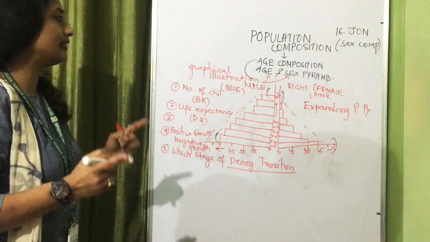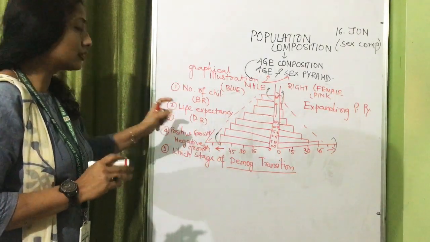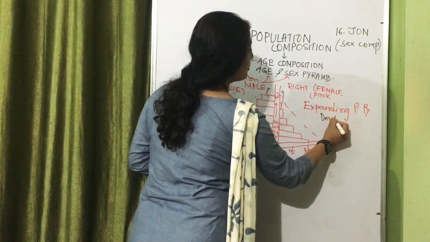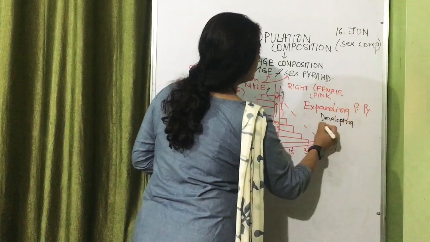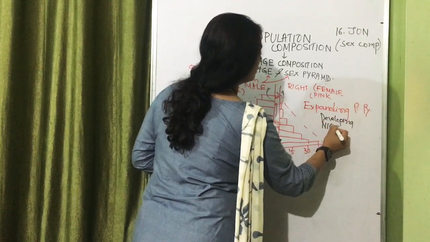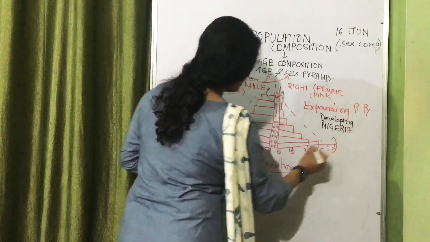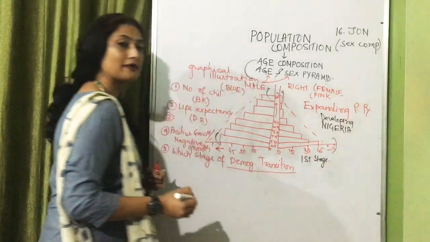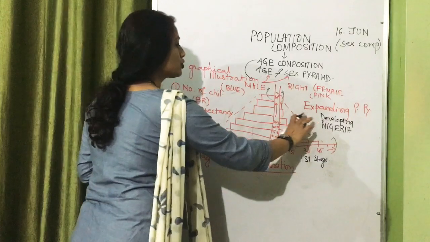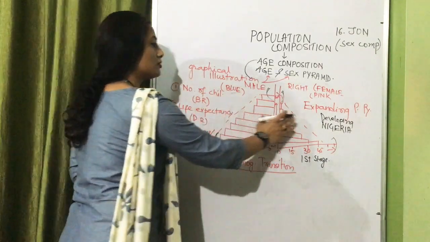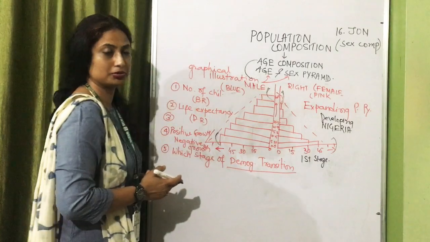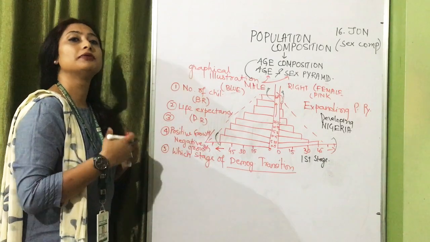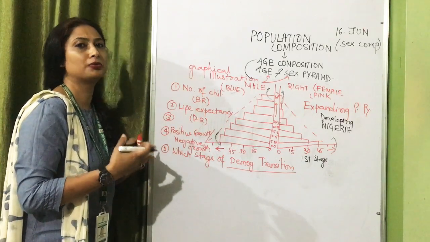So if birth rate is high and death rate is high, it gives you a picture of which kind of countries. These are the countries which are still developing countries. For example, Nigeria, and they are in the first stage of demographic transition. There will be a possibility of population explosion if countries remain with this kind of population pyramid, because there is a wide base. It means the number of children is more, they will reach the reproductive age, they will bear more children, and it will create the problem of population explosion.